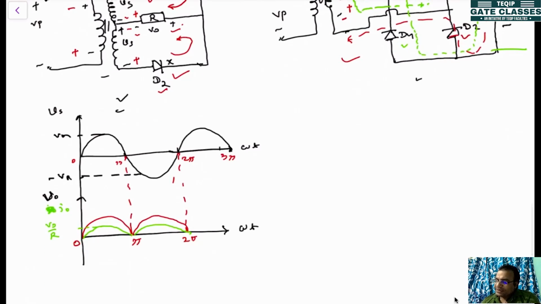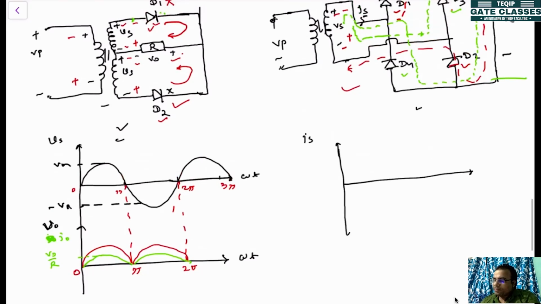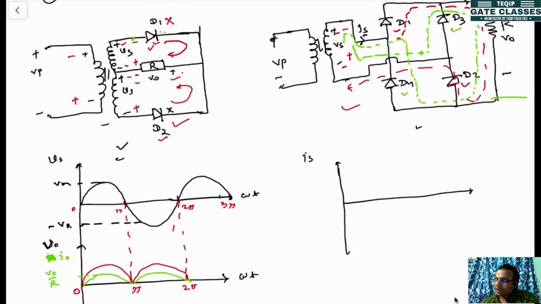But in the bridge rectifier, the source current Is will be equal to I0 for the positive half cycle, where the current is flowing in this direction. So it is the same as your I0. In the negative half cycle, the Is flows negative, minus of the previous one. So it is minus of I0.